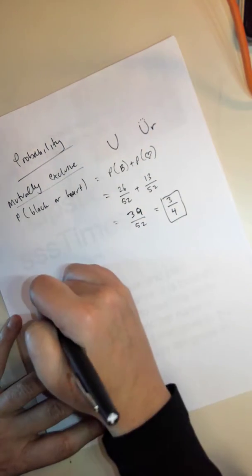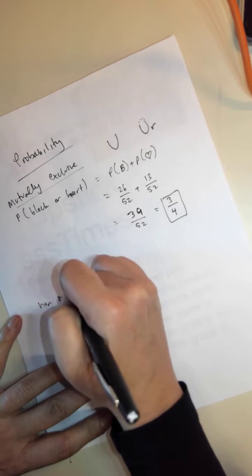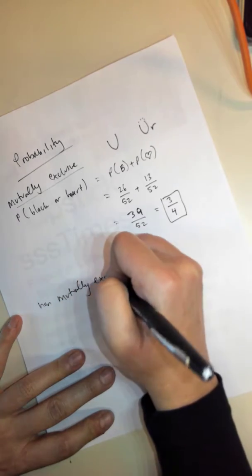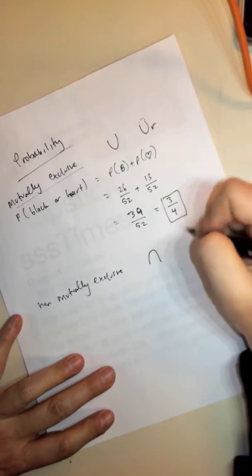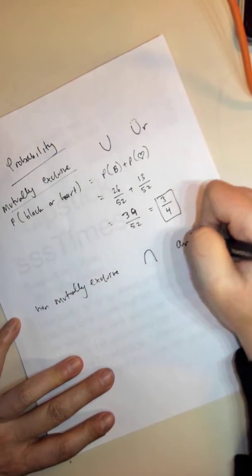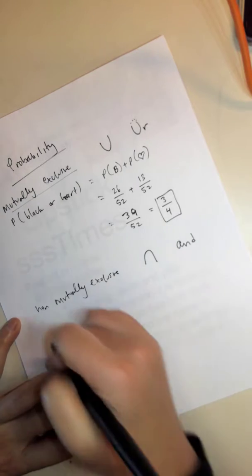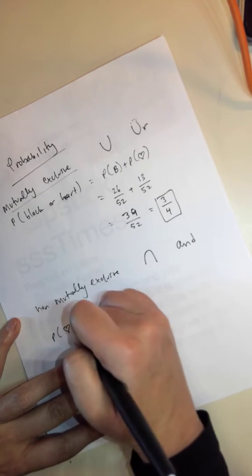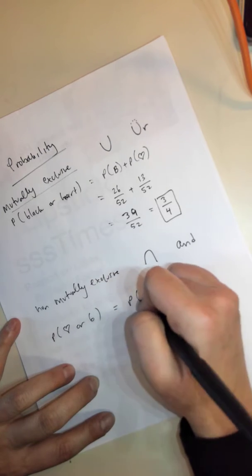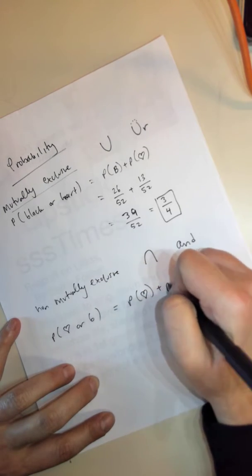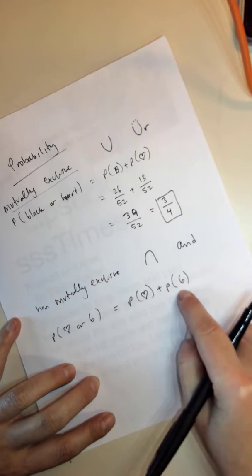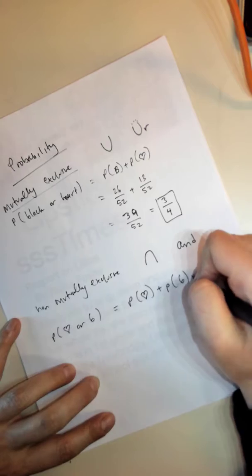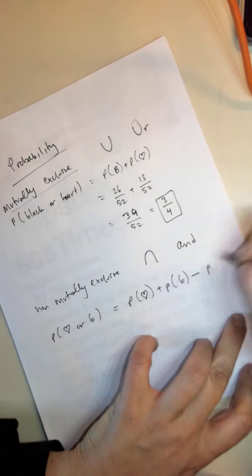Now if they're not mutually exclusive, that's when we have things that may overlap. So it's going to be an intersection or like an and. So let's see, what if we picked a heart or a 6? Well, then that's the probability of getting a heart plus the probability of getting a 6. And if I pick a heart and a 6, that's the same thing as picking a 6 and a heart. So we have to subtract the combination of the two.